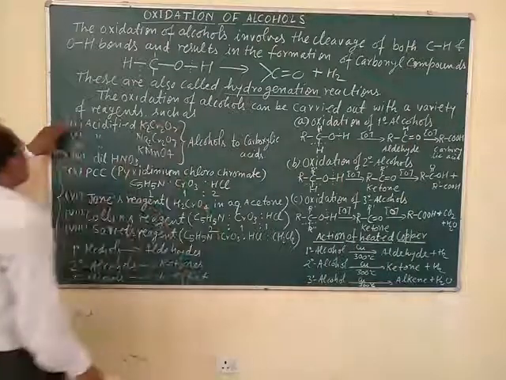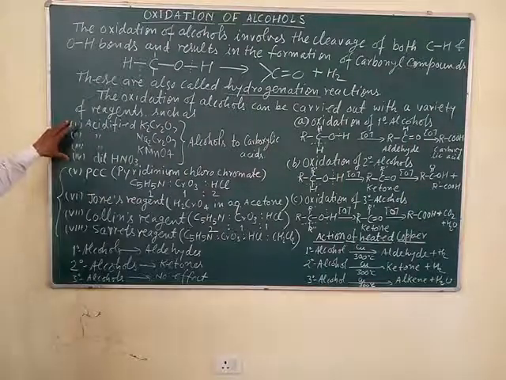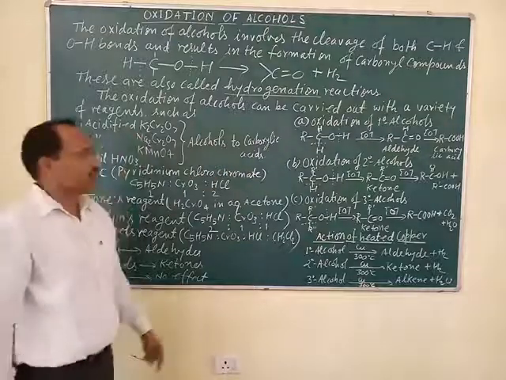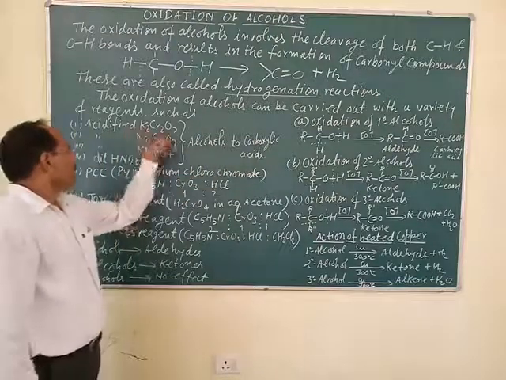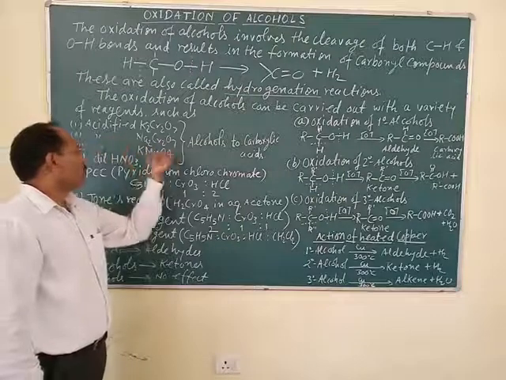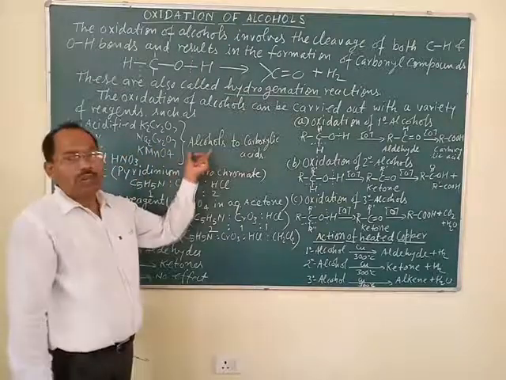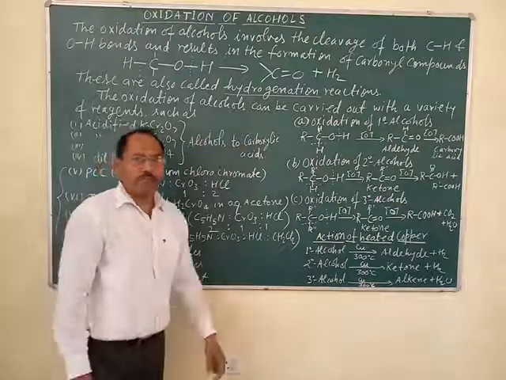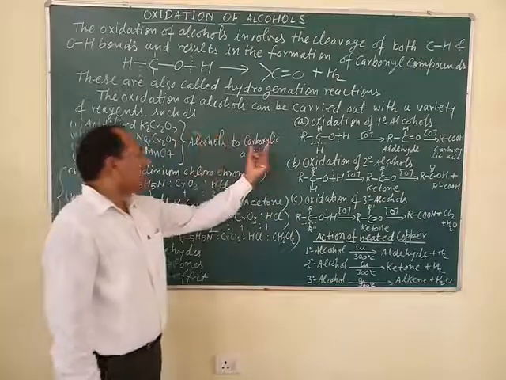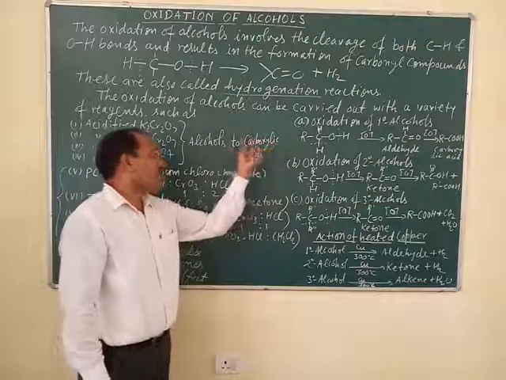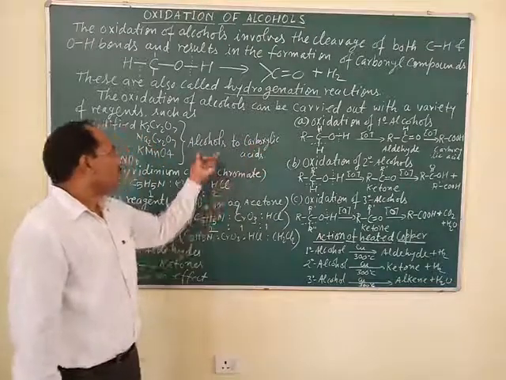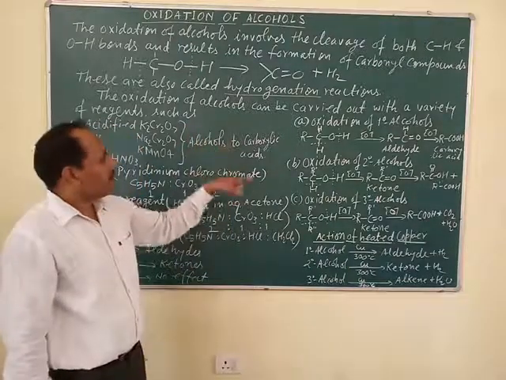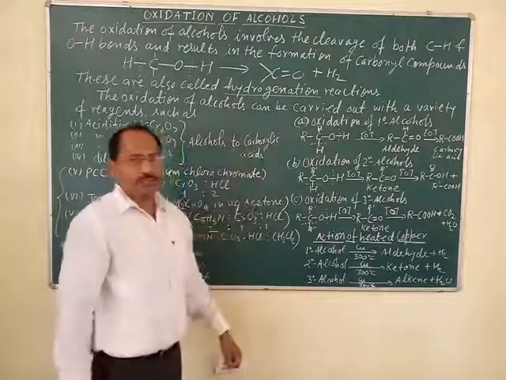These are the strong oxidizing agents which oxidize alcohols into carboxylic acid: acidified potassium permanganate, potassium dichromate, sodium dichromate, and dilute nitric acid. Carboxylic acid is the final oxidation product of alcohol. First of all, alcohol is oxidized to aldehyde and then to carboxylic acid.